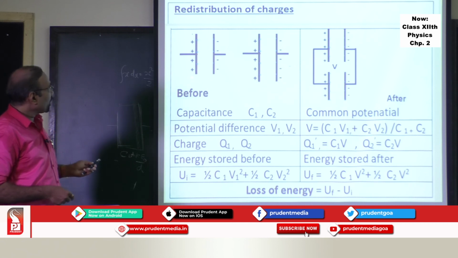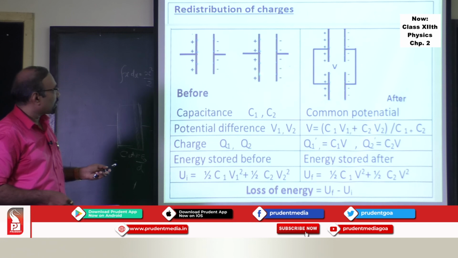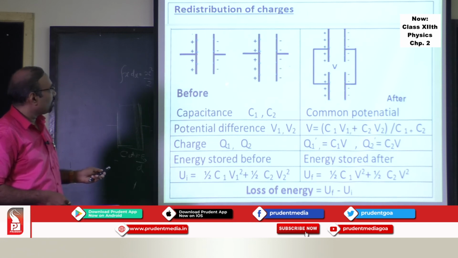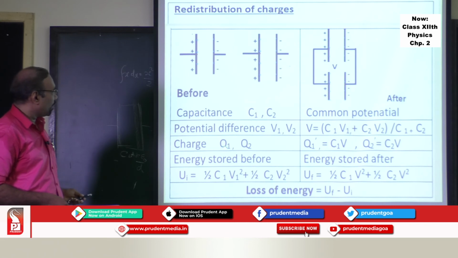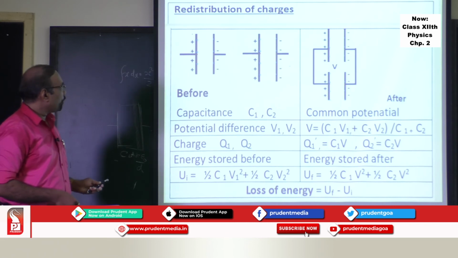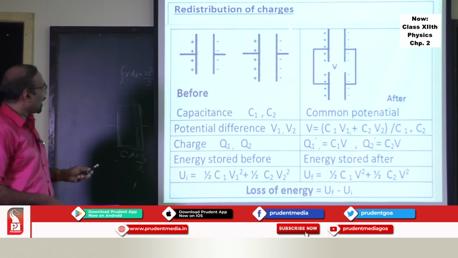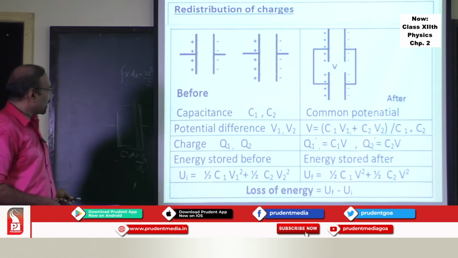So before connecting, this is a charged capacitor C1, this is a charged capacitor C2, it has capacitance C1 and C2 respectively. Potential difference across them is V1 and V2. Charge on them is Q1 and Q2. Before connecting, total energy stored in this combination will be half C1 V1 square, and this capacitor half C2 V2 square.